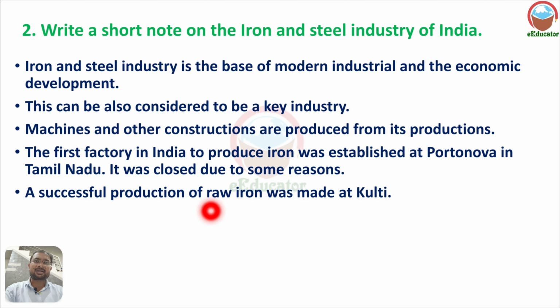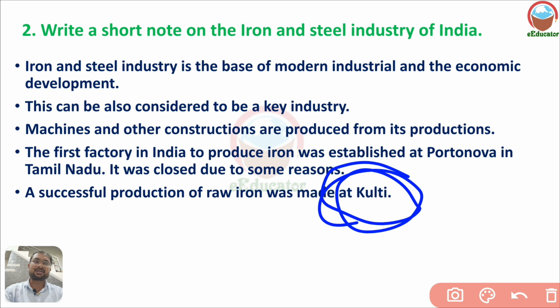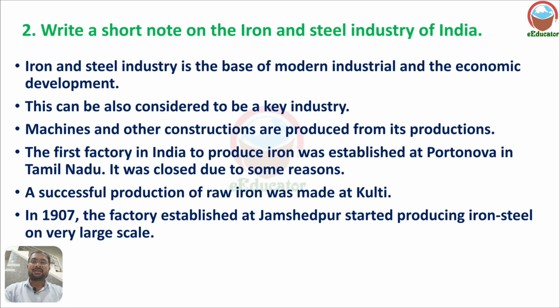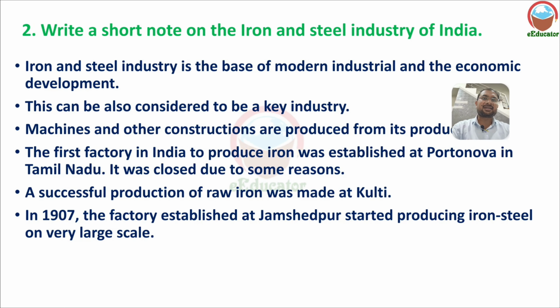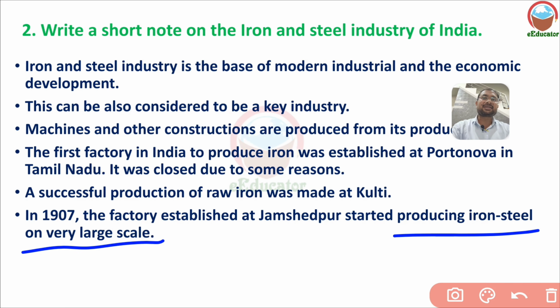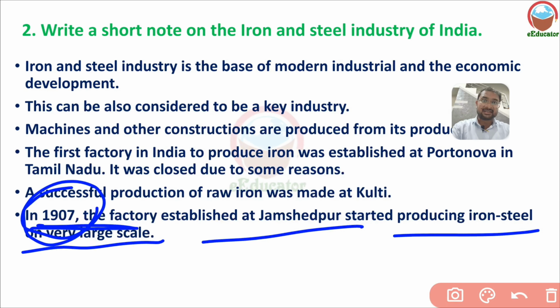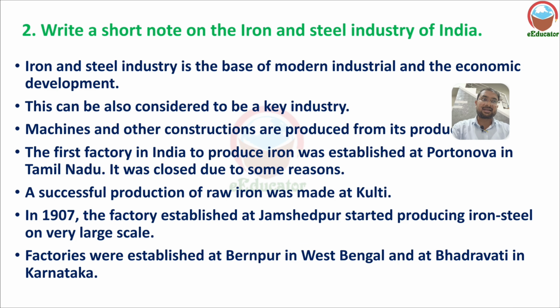A successful production of raw iron was made at Kulti. Before that, the first attempt was made elsewhere; after that, successful production began from Kulti. In 1907, the factory established at Jamshedpur started producing iron and steel on a very large scale. The Tata Steel Company was established there by Jamshedji Tata. Factories were also established in Burnpur, West Bengal, and Bhadravati, Karnataka.